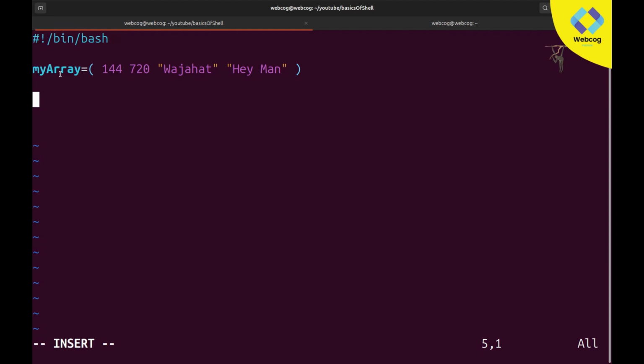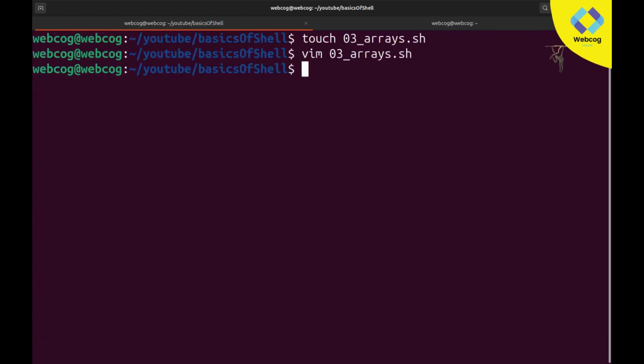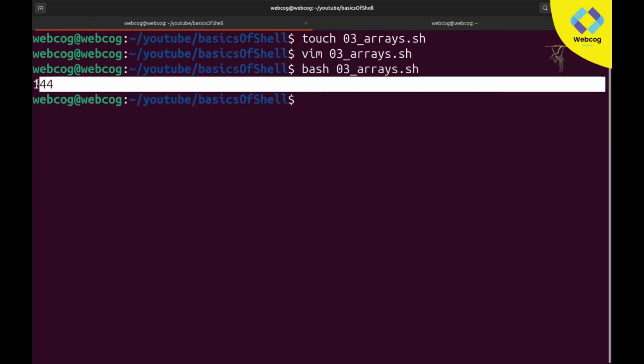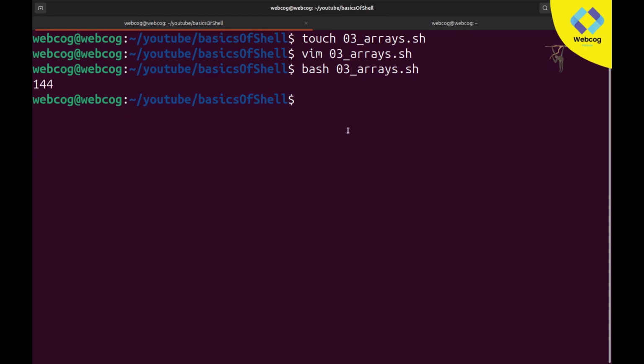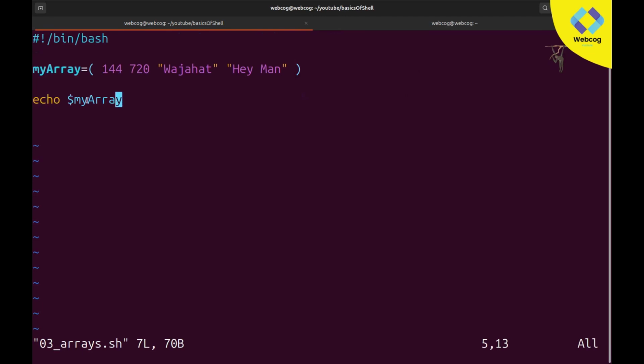For printing this array, the method is also a little bit different. If you directly use echo and type my array, and if you execute this code, you can see it only prints one value, 144. So why? Because we directly used echo and printed this variable, and when we use this, it will print only one value. The value which is present in the first position will be printed.